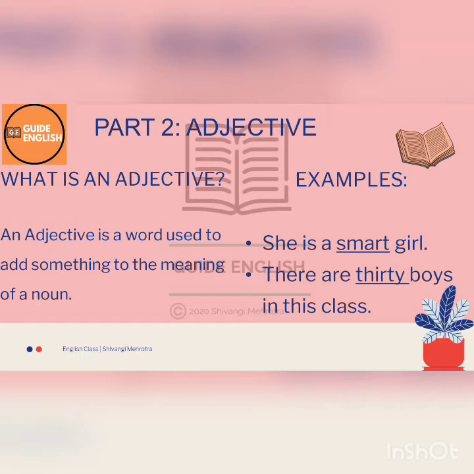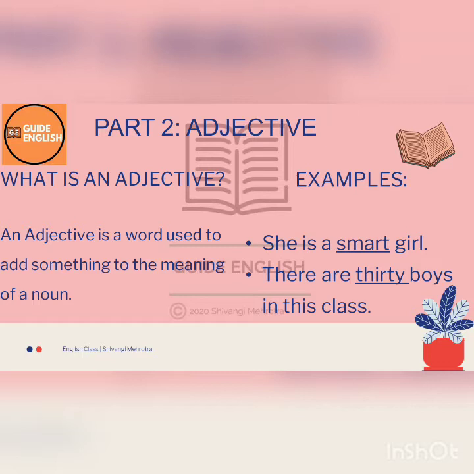Let's look at the second sentence. It says, "There are 30 boys in this class." Boys is the noun in this sentence, and 30, that is a figure or number, is describing or modifying how many boys are in this class. Hence it is acting as an adjective for boys in this sentence.